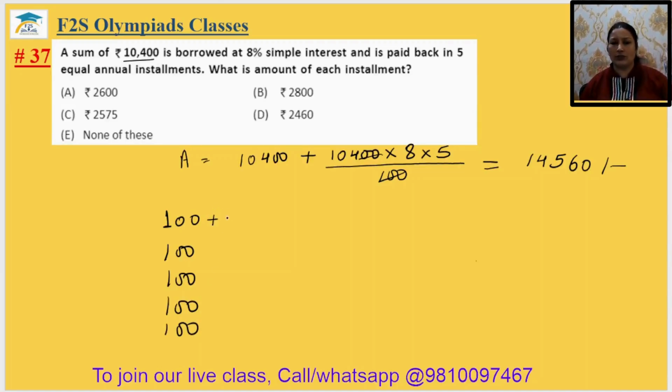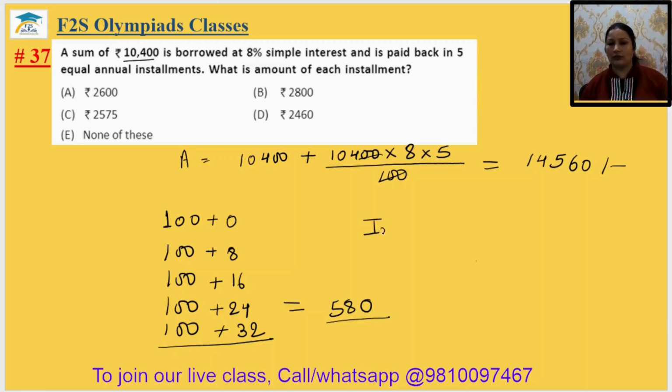In the first year we paid 0, now it will be 8%, then 16%, 24% and 32%. When you find the sum of these, you get 8 plus 16 plus 24 plus 32, which is 80. So 580 will be the total when the installment is 100.